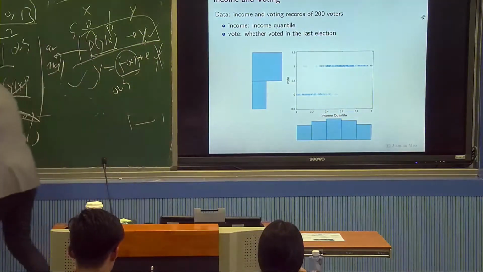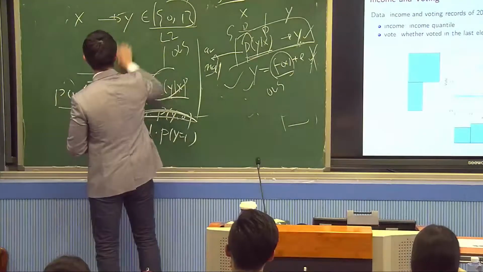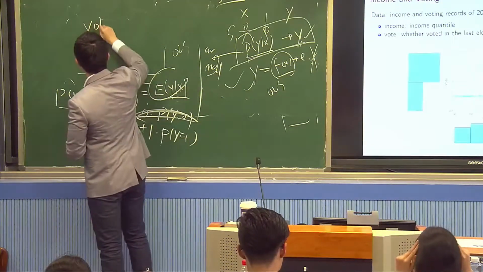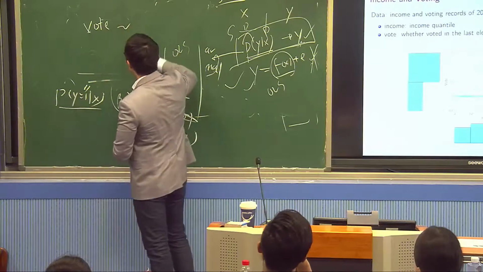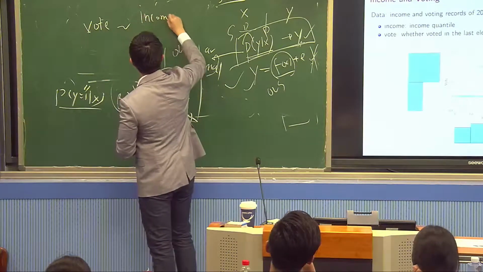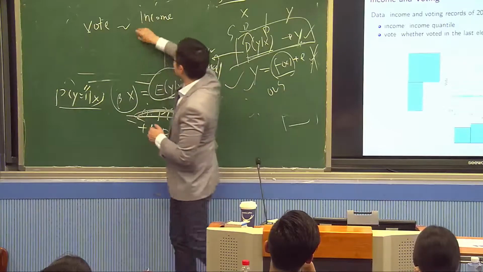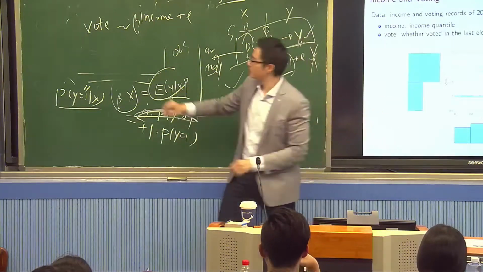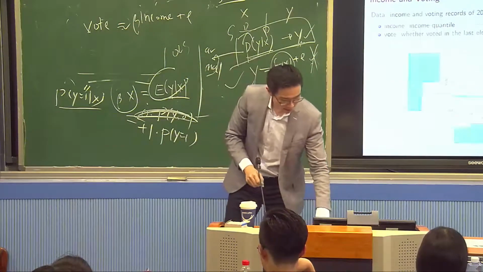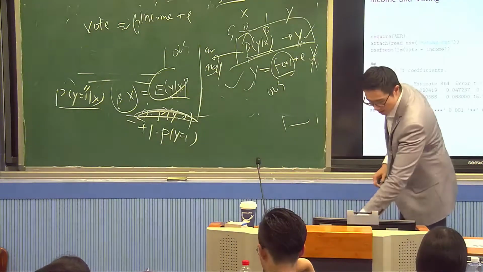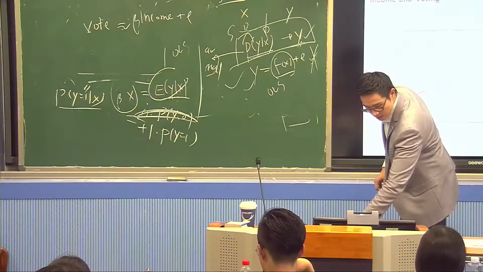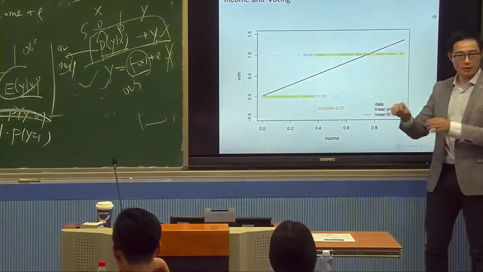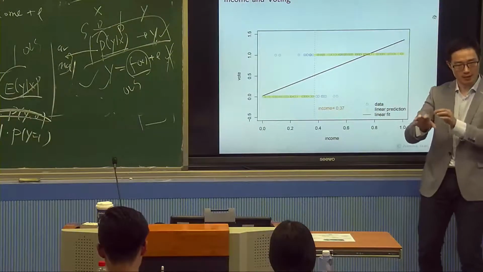What I'm going to do is a simple regression of voting behavior, vote or not, on income: beta income plus E. I'm going to do a simple linear regression. And what I get is something like this. This red line is my estimated beta x. Beta hat x is my red line.